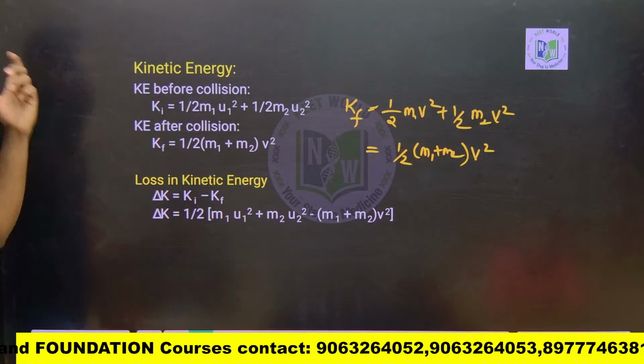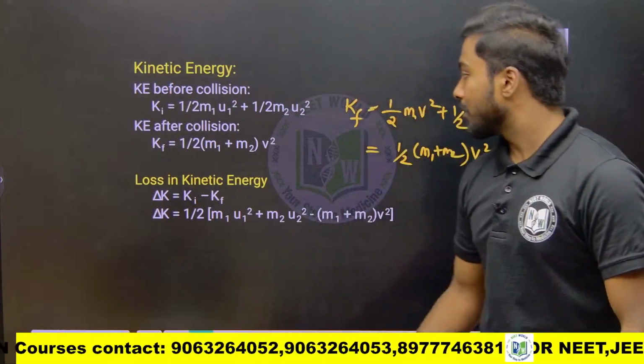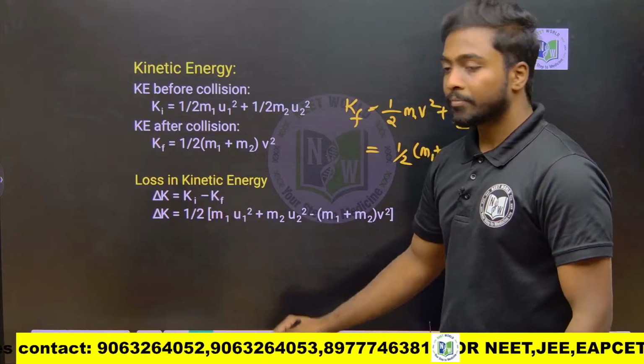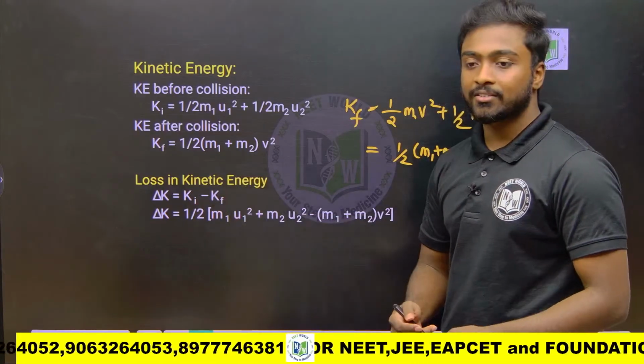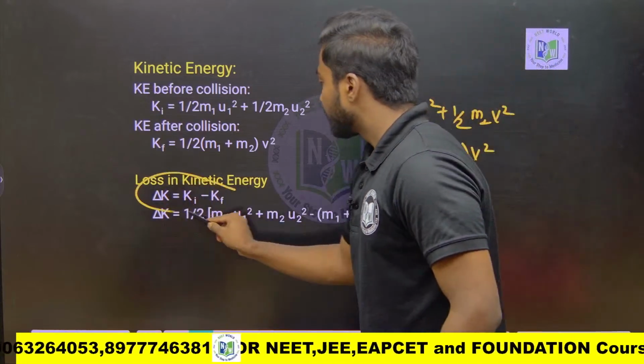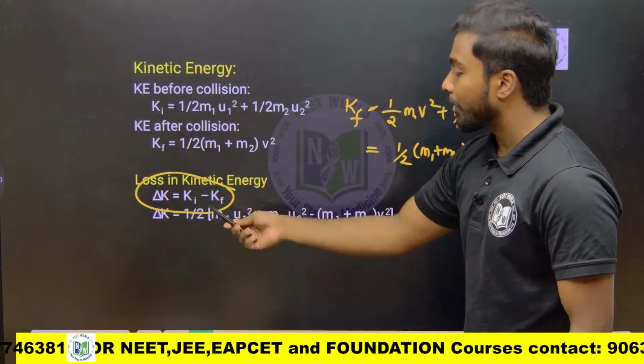So loss in kinetic energy means nothing but final minus initial. Sorry, initial minus final. Initially there will be some kinetic energy, and finally the kinetic energy changes. There is the loss in kinetic energy. If you know how to derive this equation, you can directly write the equation here.